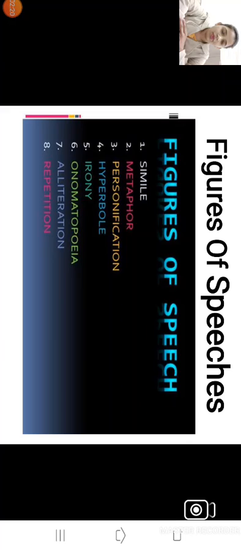I always tell you that when the question is based on figures of speech, first try to find the simplest figure of speech from the given sentence. Alliteration and repetition are the simplest forms of figures of speech. So try to find out whether the given statement is alliteration or repetition.